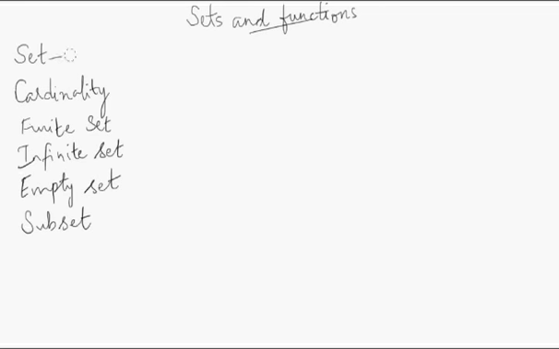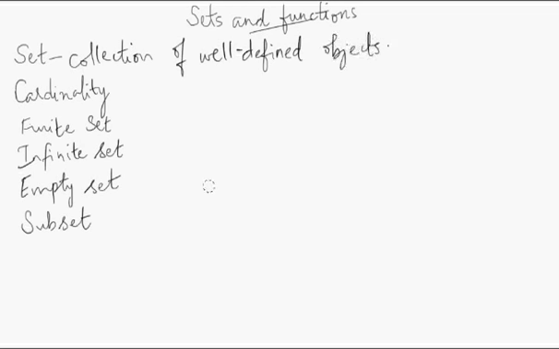So set is a collection of well-defined objects. Okay, so here this well-defined, this word is very very important. Why அப்படினா, let's say, so as you can see, a set is collection of all objects. Okay, ஒரு 10 object இருக்குன்னா அதை மொத்தமா சேர்த்து we can call it a set, but it should be well defined is what the definition says.